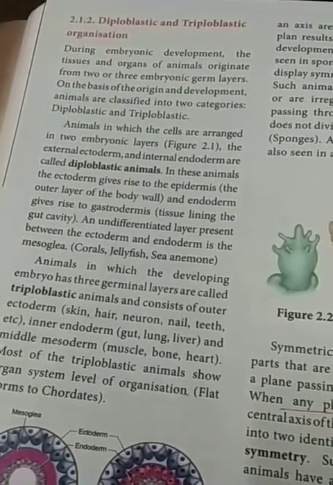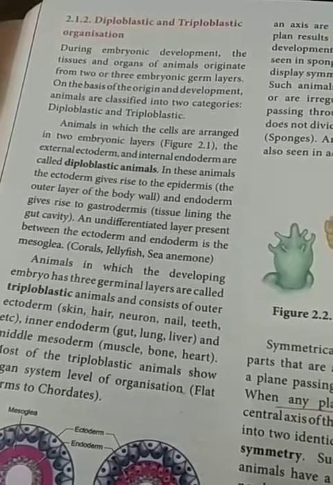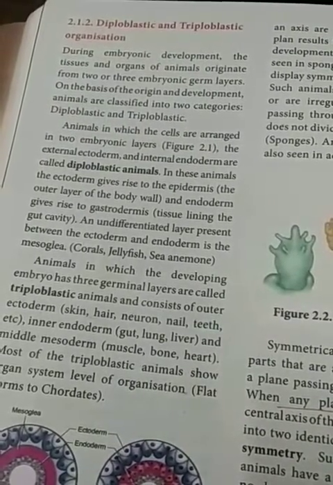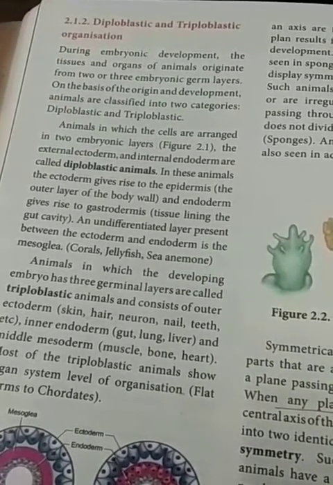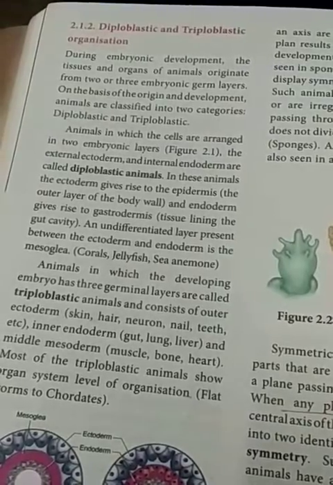Then I have already said the difference between diploblastic and triploblastic. So organisms, depending upon the germ layers, are divided into two.